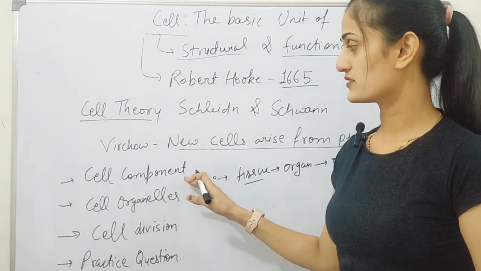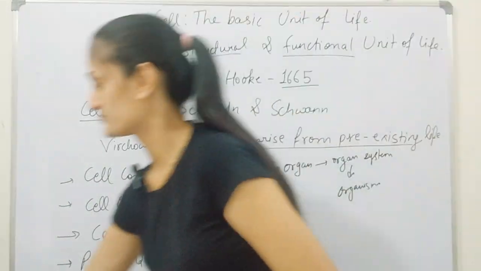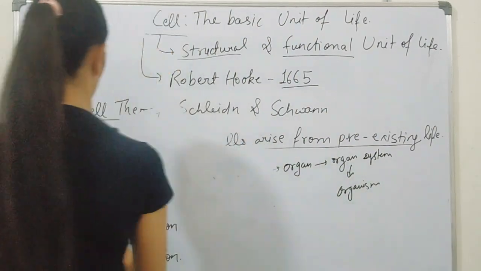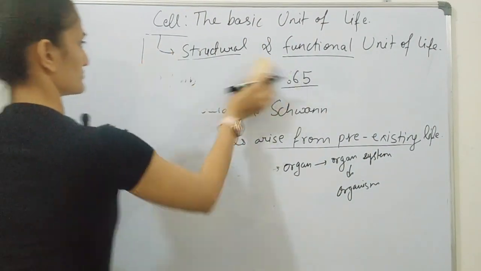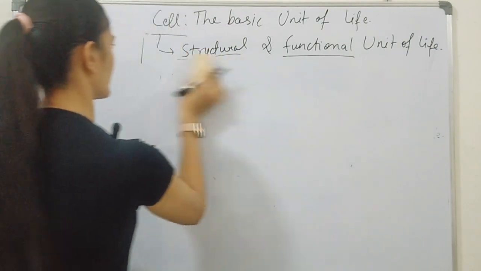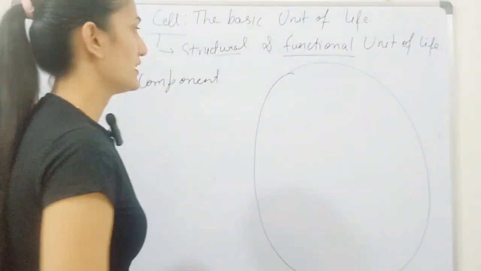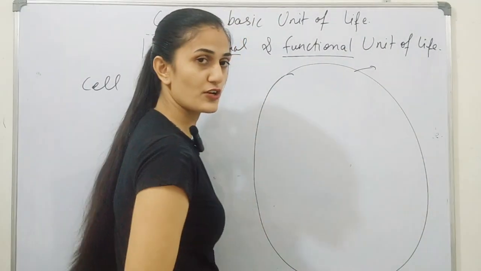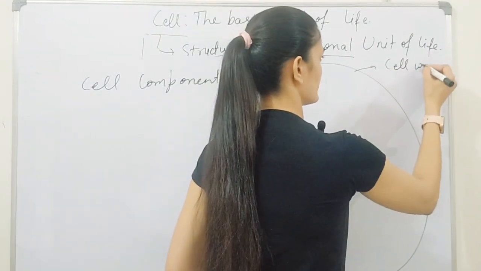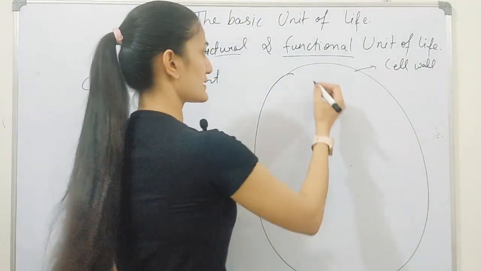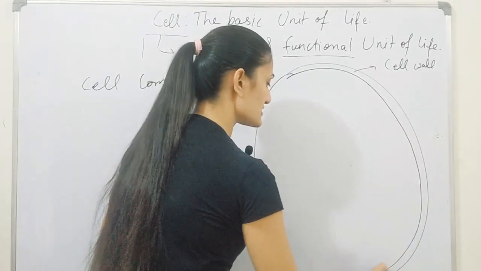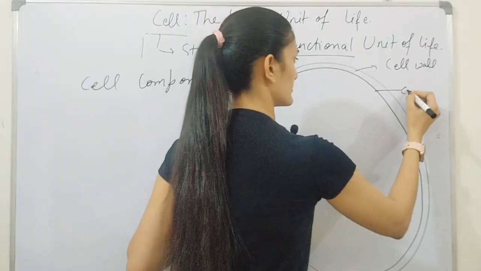So we will start with cell components. Now the structure of the cell comprises cell components. This is the shape of the cell, which is spherical, and the outermost layer is known as the cell wall. Inside this cell wall there is another membrane present, which is known as the cell membrane.